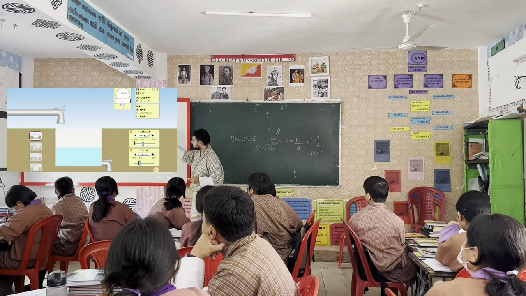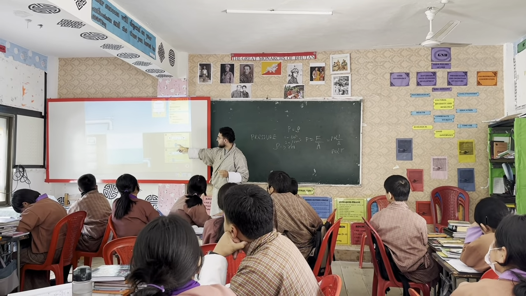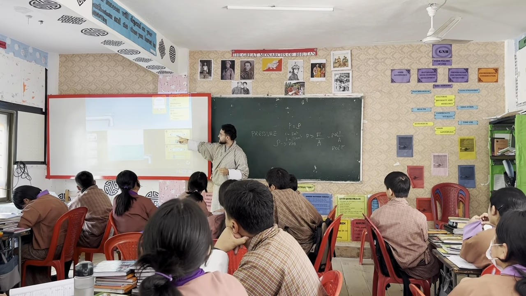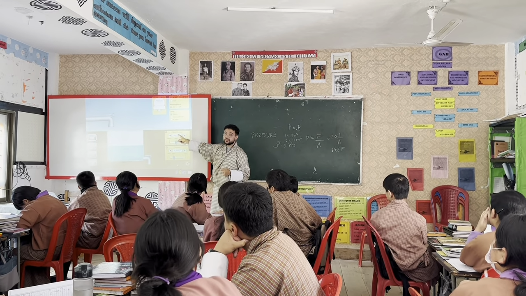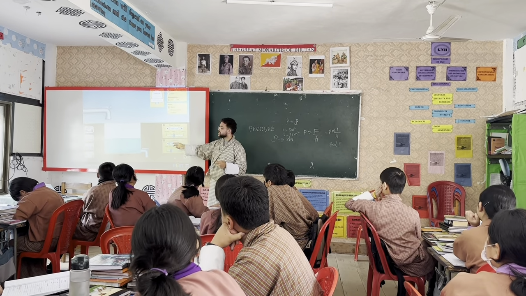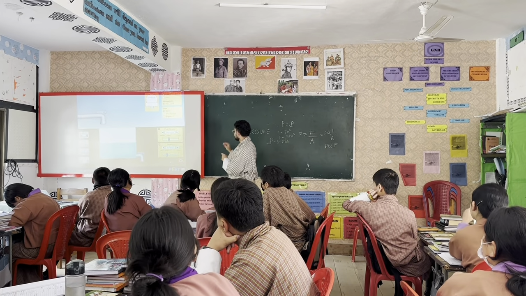So you have fluid density that I can control. As a default, they have made it water. I can make it honey and gasoline also, okay? And the density will be given here. Take a close look at this number, okay? And I can also control the gravity here. As a default, they have made it Earth, where our gravity is 9.8.